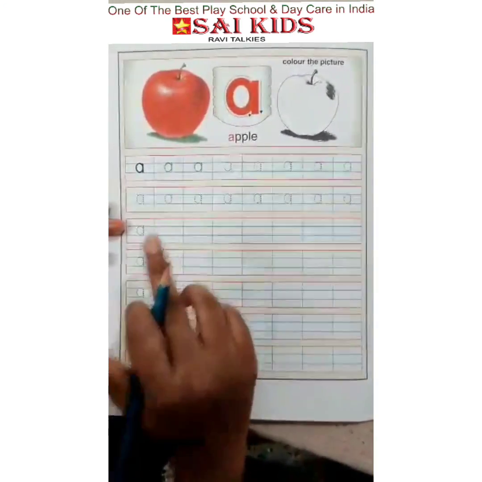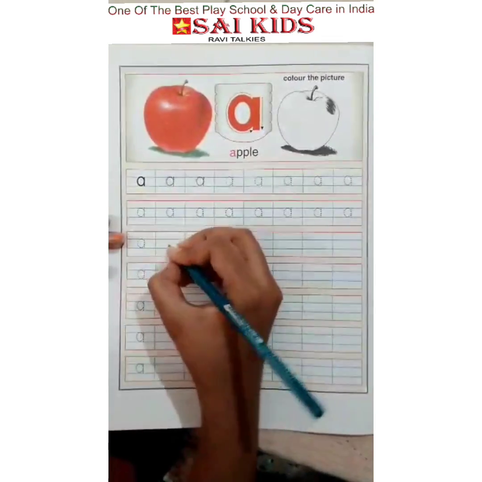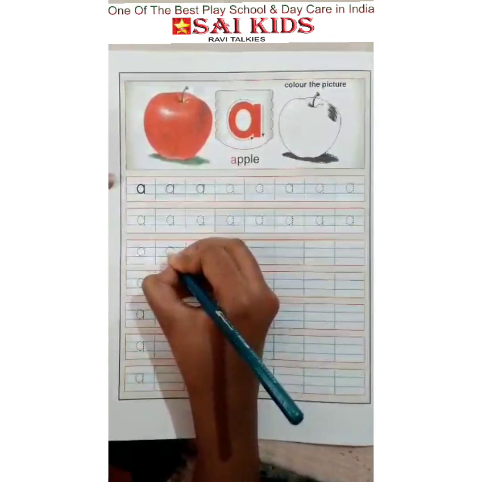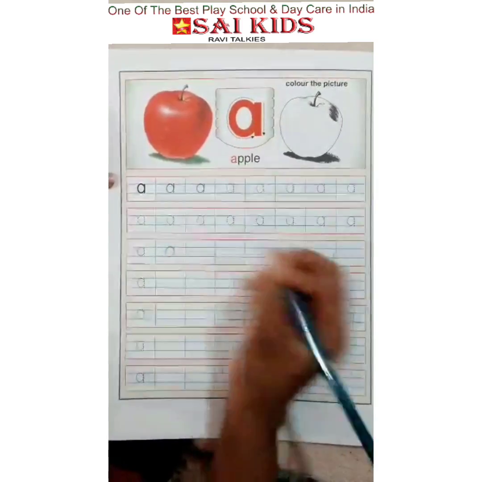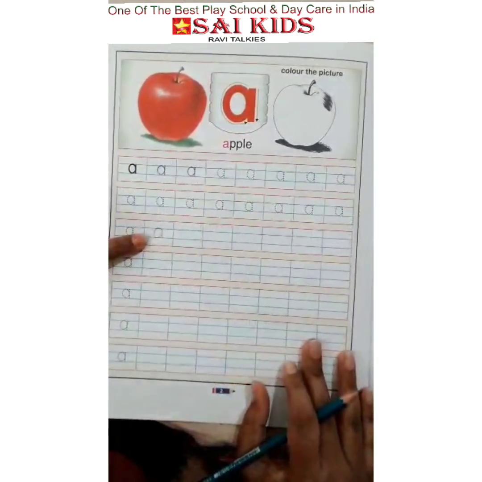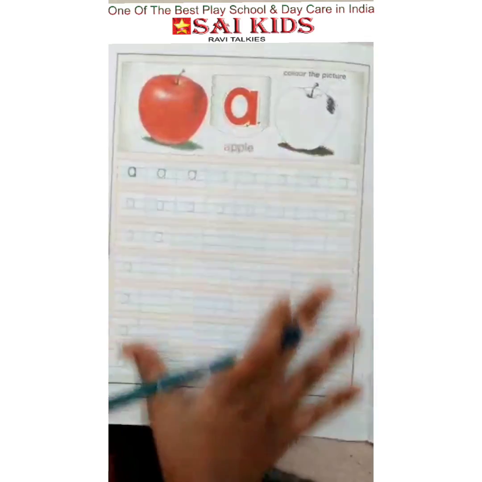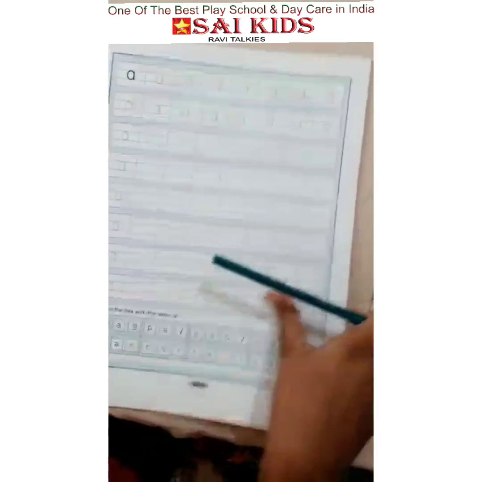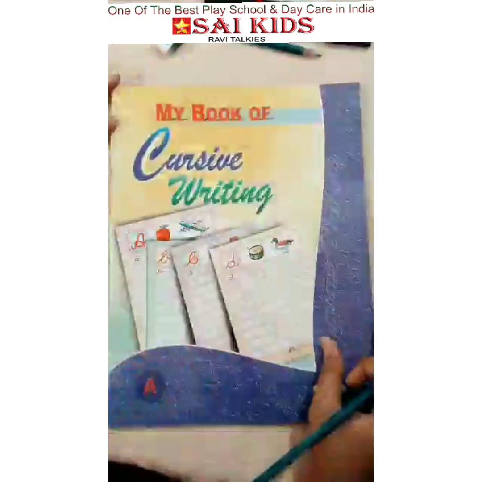After joining, then ask them to write it in the blank spaces as shown here. Make a circle, then a standing line that represents a small a. So ask them to complete this page as well as this page. This will be the task from this book.